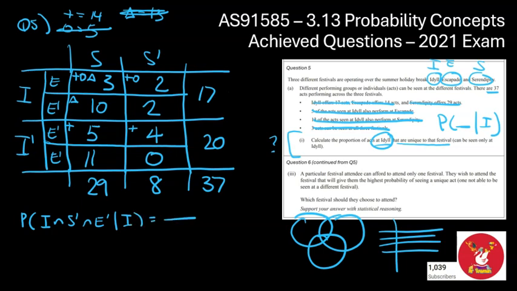So I, S dash, E dash is going to be these 2 here, right? So that means there's 2 performers that are going to be unique to the I festival from the 17 I festival performers. So it's not about all 37, it's about the 17 at that I festival, and that's because they were told it in the question. It was a bit hidden, but there it is.